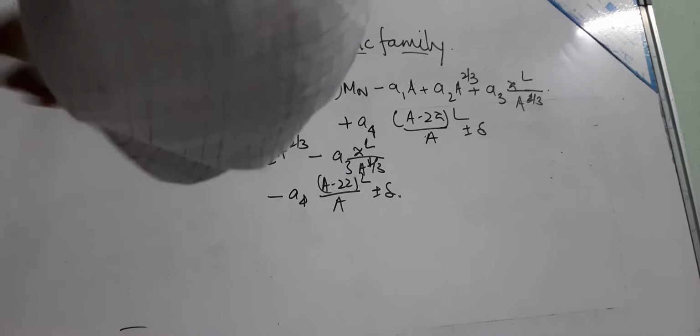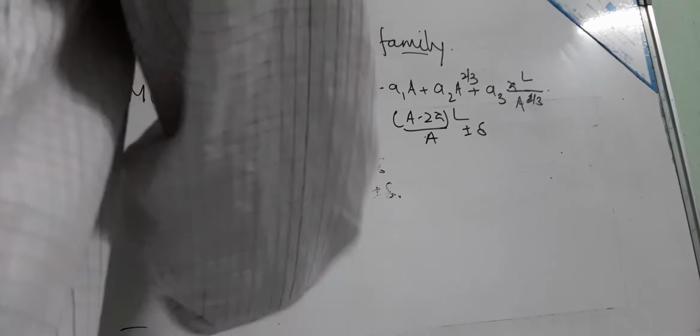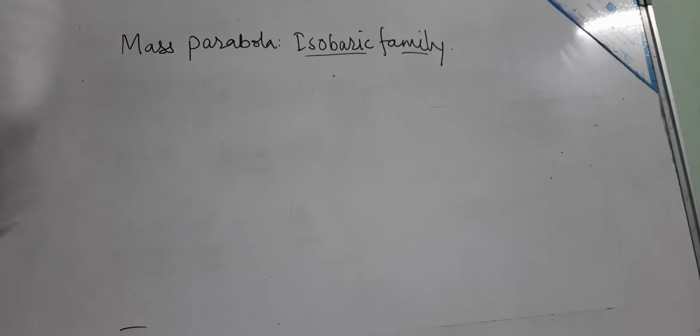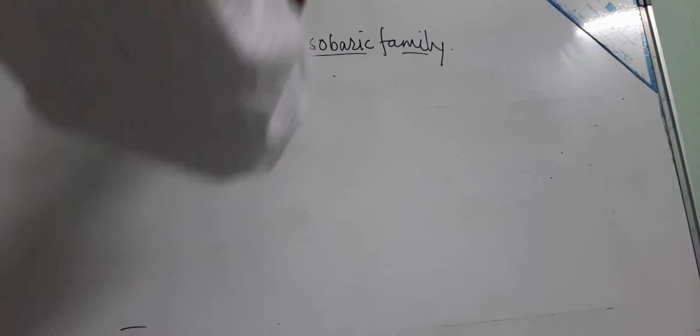So we can write this mass M(Z,A) as Z M_H plus (A minus Z) M_n minus a_v A plus a_s A to the power 2/3, volume and surface, then a_c Z squared by A to the power 1/3, plus a_a (A minus 2Z) squared by A, which is a_a times (A plus 4Z squared by A minus 4Z), plus or minus delta.